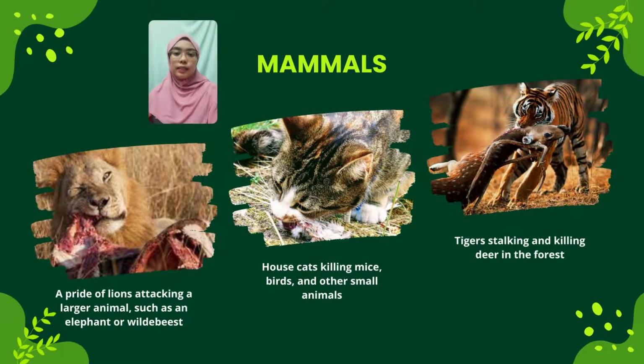Last but not least, the mammal world. In their food chains, mammals are frequently the top predators, and they consist of marine mammals, wolf packs, and big cats. Here are some ways you would see predation by mammals.